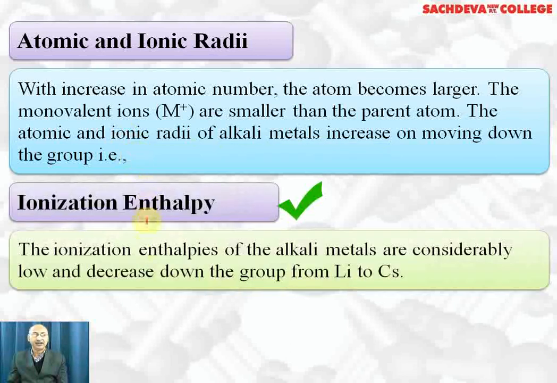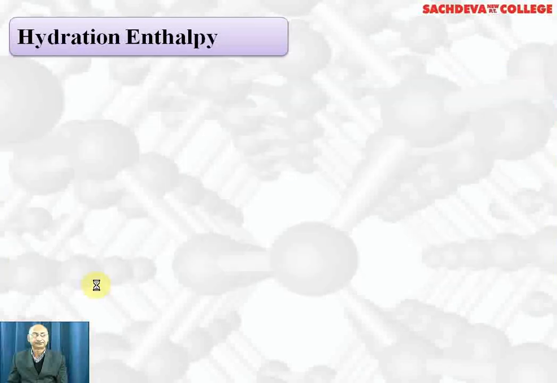Next, we're taking ionization enthalpy. The ionization enthalpies of alkali metals are considerably low and they are lowest in their respective periods. They decrease down the group from lithium to cesium due to increase in atomic size.